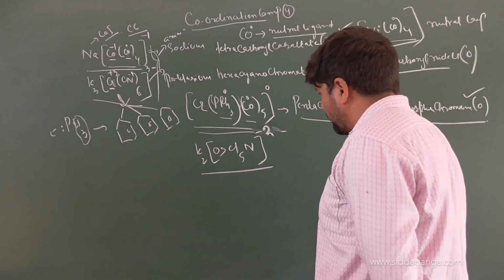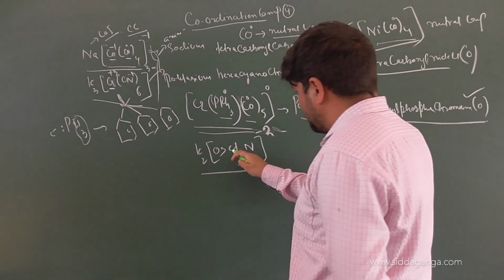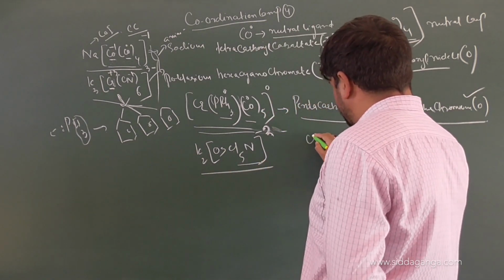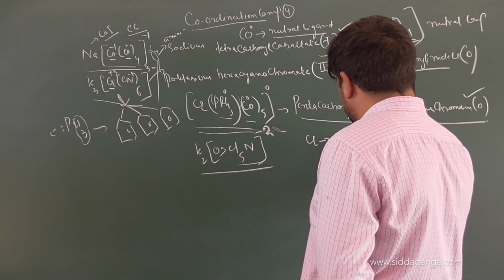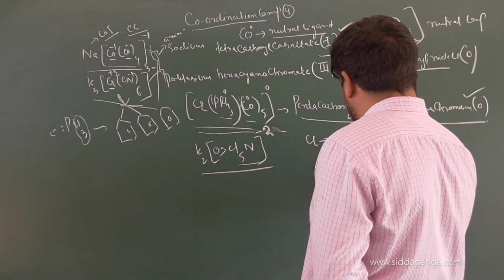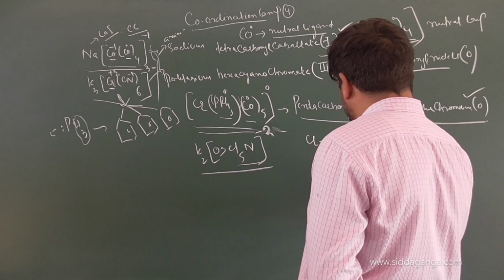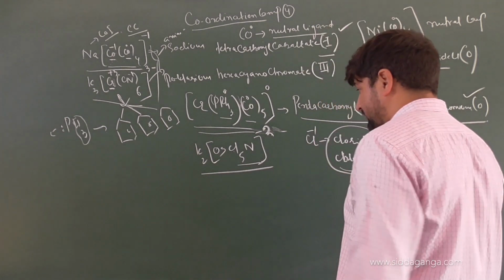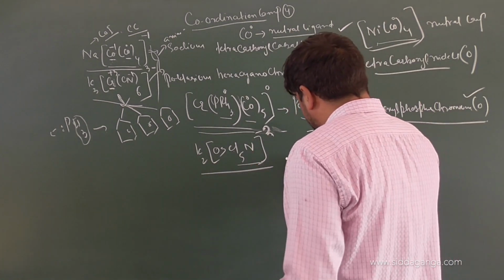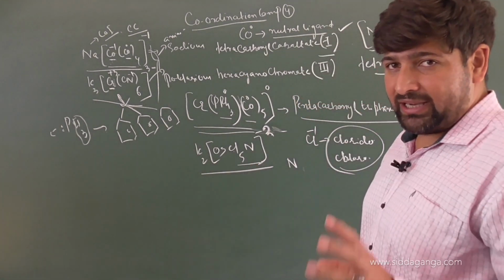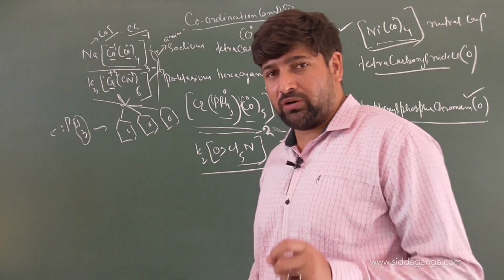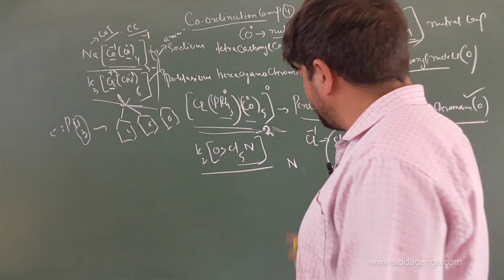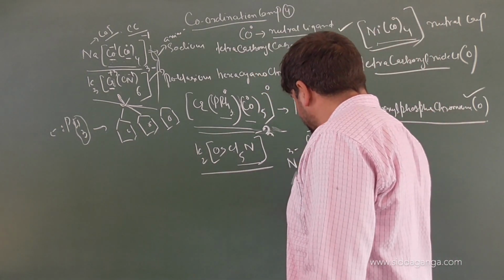Now, we have got 2 ligands here. One is chlorine, so the name will be chlorido or chloro. Any of the 2 can be used. What's the charge of chlorine? -1. Then this is nitrogen. When nitrogen is not in its diatomic form, rather it is in the monoatomic form, the oxidation state of nitrogen will be 3-.